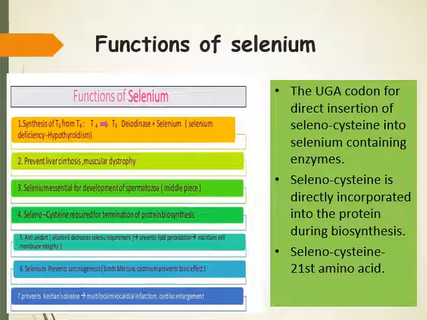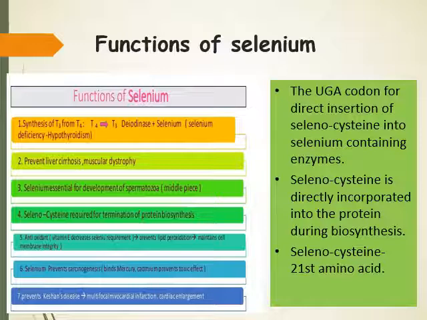We know that the 21st amino acid that has been discovered is selenocysteine. Then antioxidant function: vitamin E decreases selenium requirement. So that means selenium also has some antioxidant property. We have already seen glutathione peroxidase, which contains selenium. Then selenium prevents carcinogenesis.